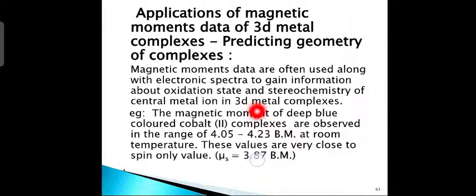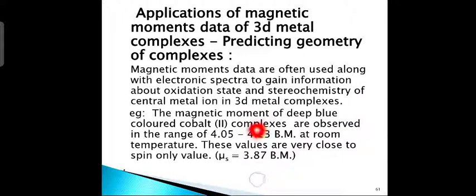Any difference between the experimentally observed value and the theoretical or calculated value in a complex is indicative of a change in the nature of bonding originally assumed. Therefore, magnetic moment values are useful in characterizing coordination compounds and assigning geometry.